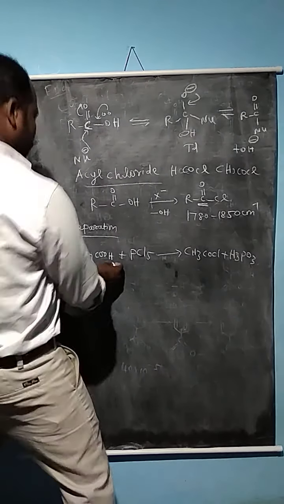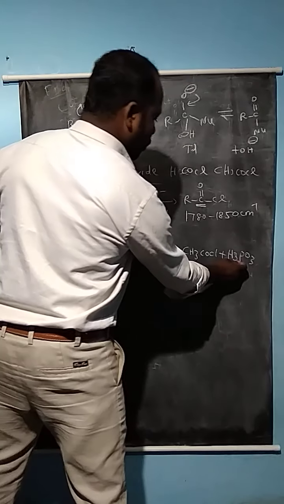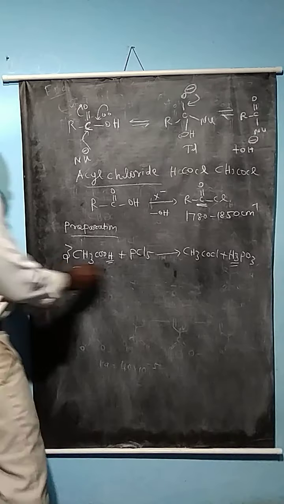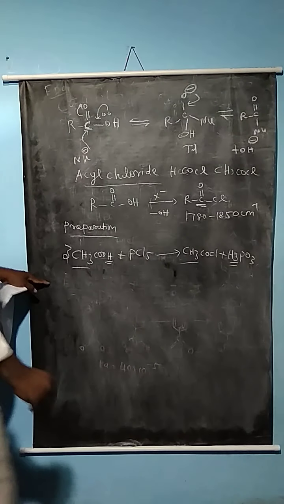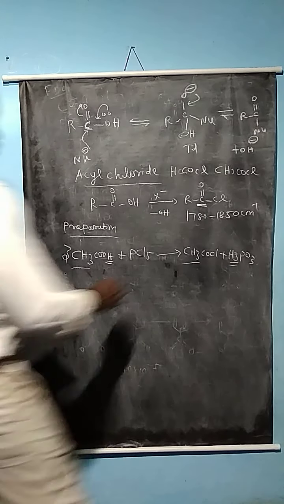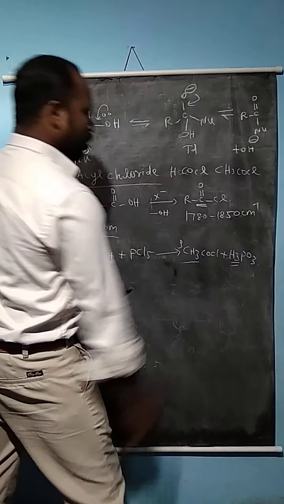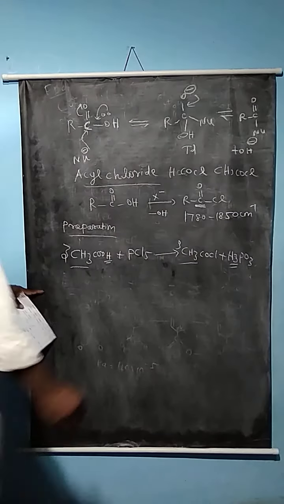Here one of the hydrogens is present, and three more hydrogens are present, so we can put it as a 3. So one of the methyl groups is also commonly said that way. So we get 3 acyl chloride plus phosphorus acid.